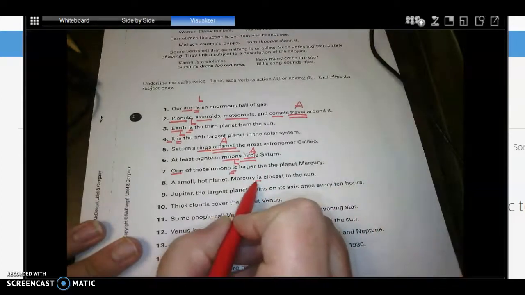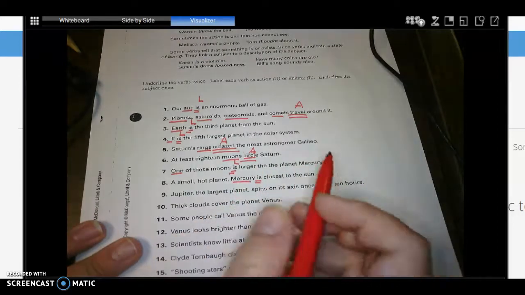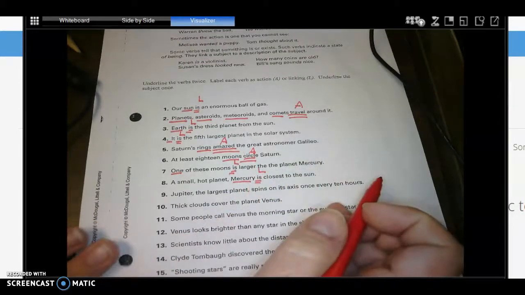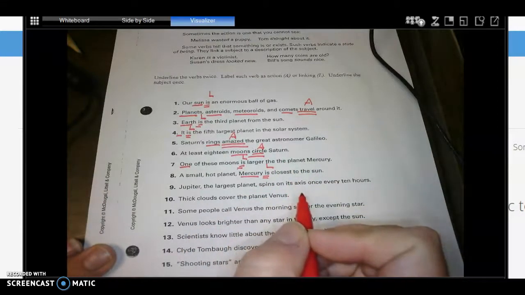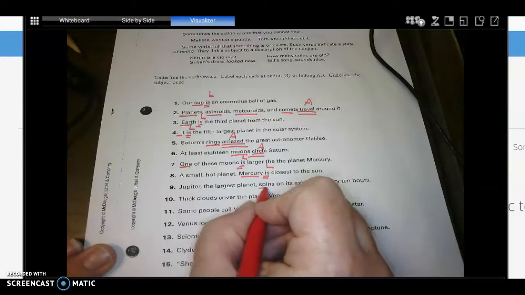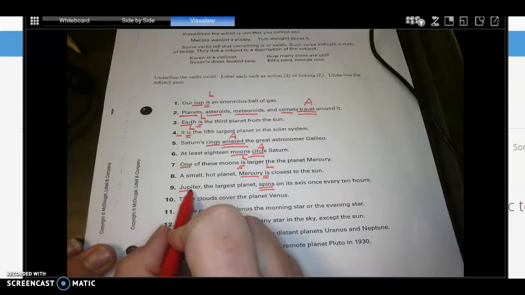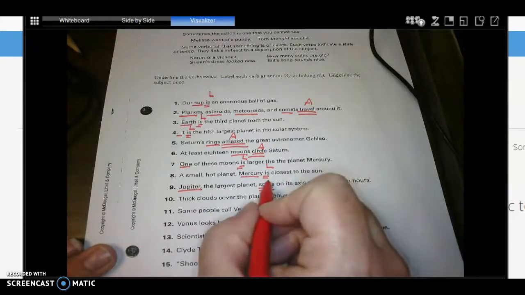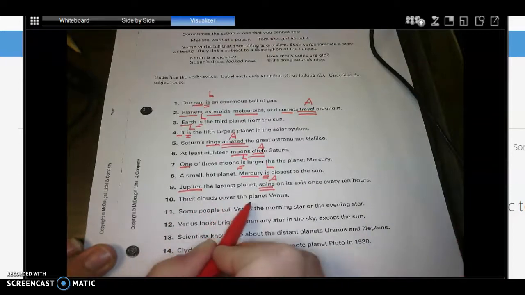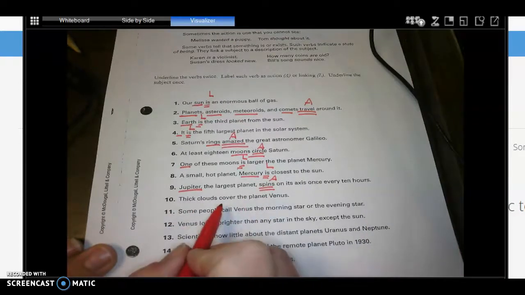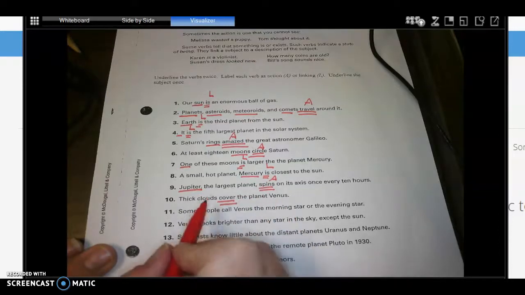Okay, here we have is again. My subject is what is? Mercury. And is is linking. Okay, verb in number 9. Jupiter, the largest planet, spins on its axis once every 10 hours. Spins is my verb. My subject is Jupiter. And it is action. Very good. Thick clouds cover the planet Venus. Okay, my verb is cover. My subject, clouds.